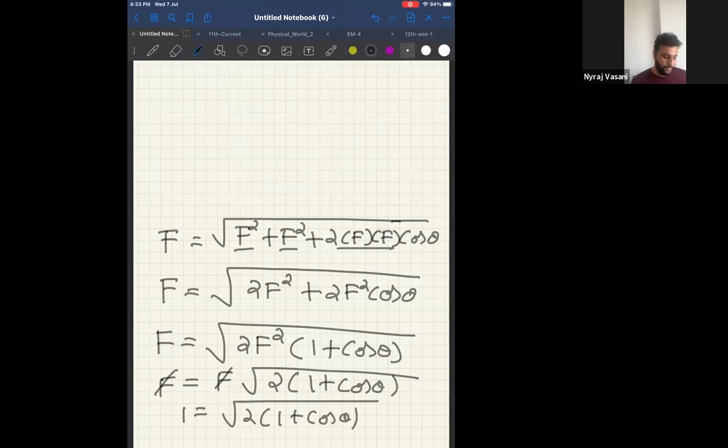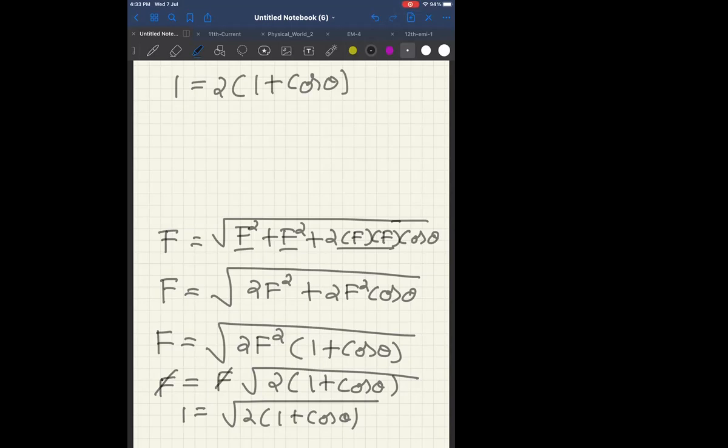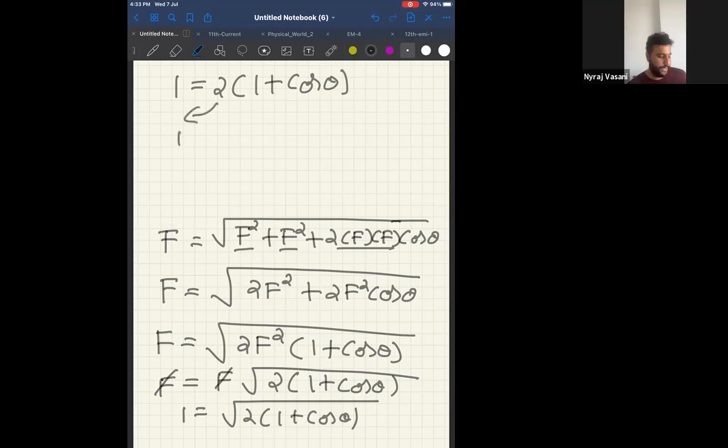To get the value of theta, I will square both sides. If I square both sides, please look at the screen. 1 square will remain as 1 itself, equal to, square root and square will cancel, it will become 2 into 1 plus cos theta. Clear? Yes. So if I take 2 to the other side, it will become half is equal to 1 plus cos theta.